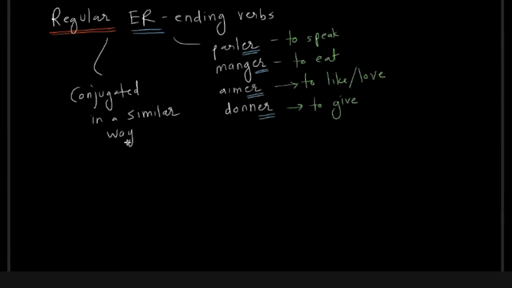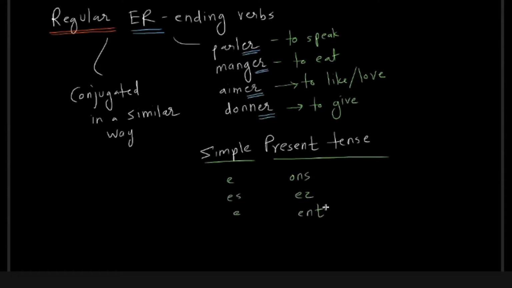We have only studied simple present and present continuous so far. There are many tenses. For example, you have passé composé, imparfait, futur simple, conditional, and a few more. So conjugations will differ for tenses, but for any given tense, like simple present tense, er ending verbs will be conjugated in the same manner. They will have a similar suffix. Suffix is what you add in the conjugations, and you will see that this suffix will be repeated for conjugations of these verbs. So that's how they are characterized as regular.